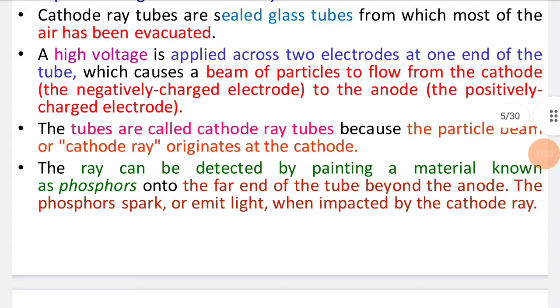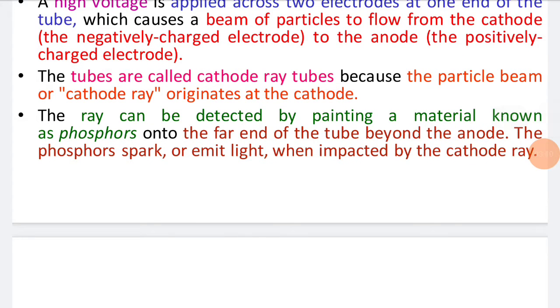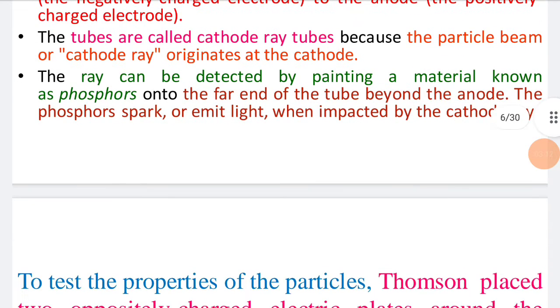The tubes are called cathode ray tubes because the particle beam, or cathode ray, originates at the cathode. The ray can be detected by painting a material known as phosphor onto the far end of the tube beyond the anode. The phosphor sparks, or emits light, when impacted by the cathode ray.